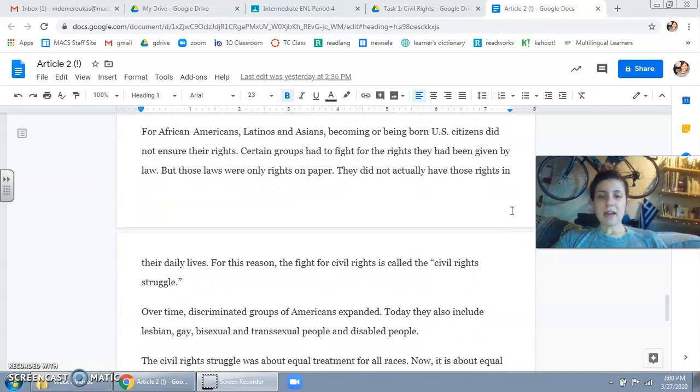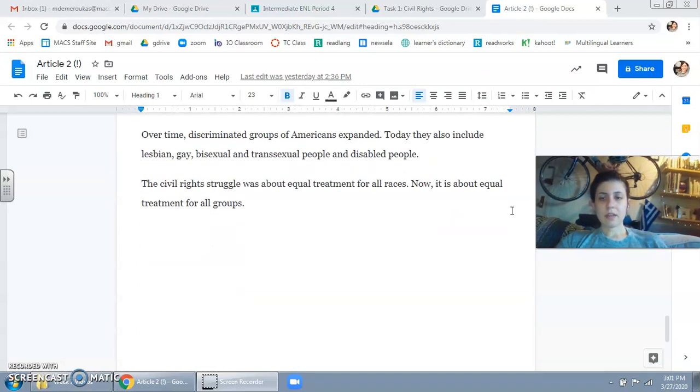For African Americans, Latinos, and Asians, becoming or being born U.S. citizens did not ensure their rights. Certain groups had to fight for the rights they had been given by law. But those laws were only rights on paper. They did not actually have those rights in their daily lives. For this reason, the fight for civil rights is called the civil rights struggle.